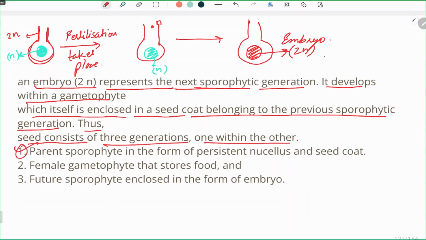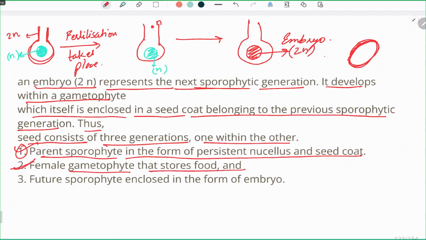First one is the parent sporophyte in the form of the persistent nucellus and seed coat. So the seed which will be formed will have a nucellus or seed coat which is from the parent generation. The female gametophyte is formed first and will store food, and the future sporophyte is enclosed in the form of the embryo.